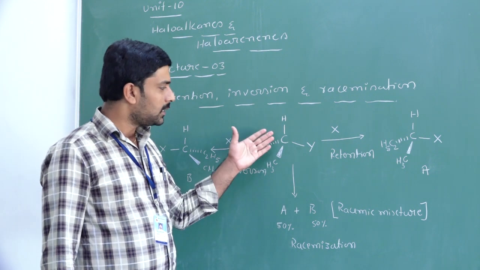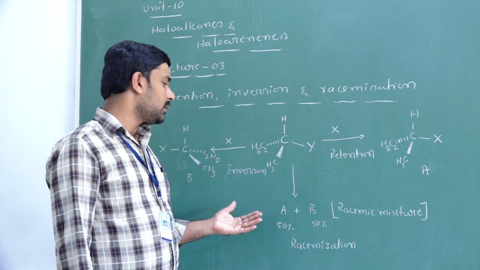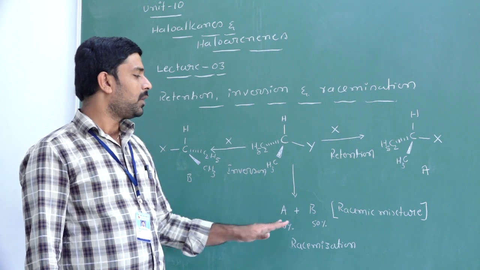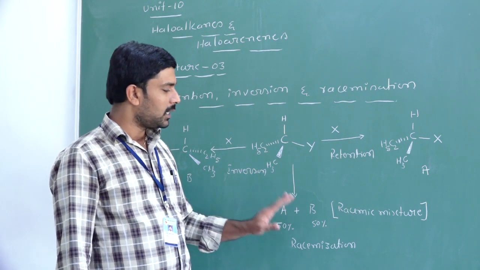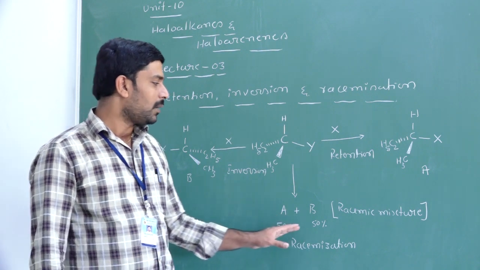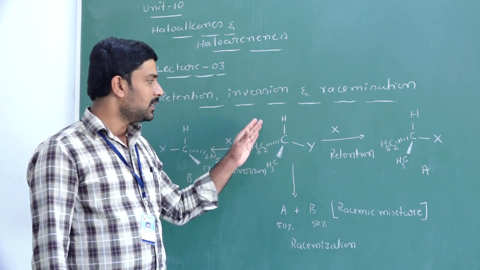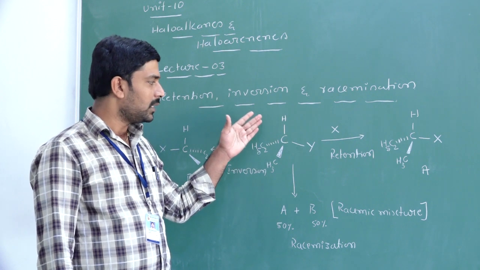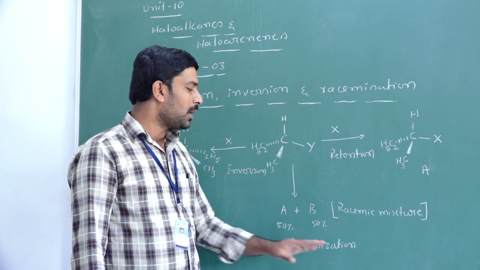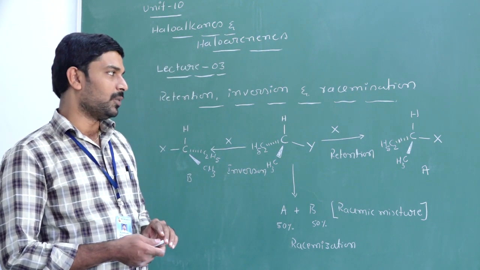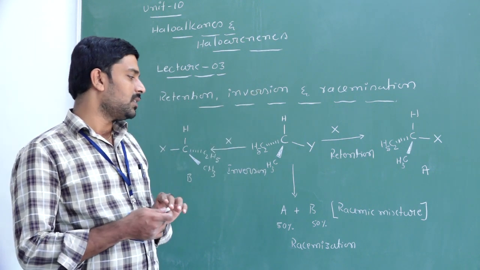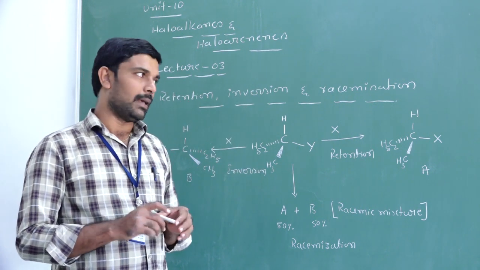Racemization is also optically active, and this solution contains two products which are also optically active, both having the same molecular formula. What is the difference? There is a difference in the configuration. That mixture we call a racemic mixture. This is actually an enantiomer. So an optically active substance is converted into a racemic mixture. That process we call racemization. We can explain retention, inversion, and racemization by taking a particular example.